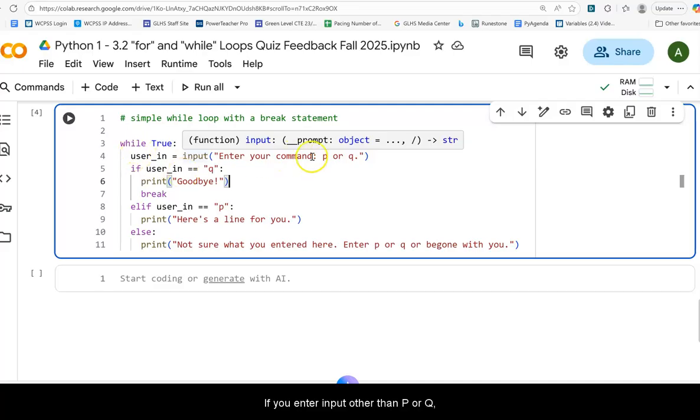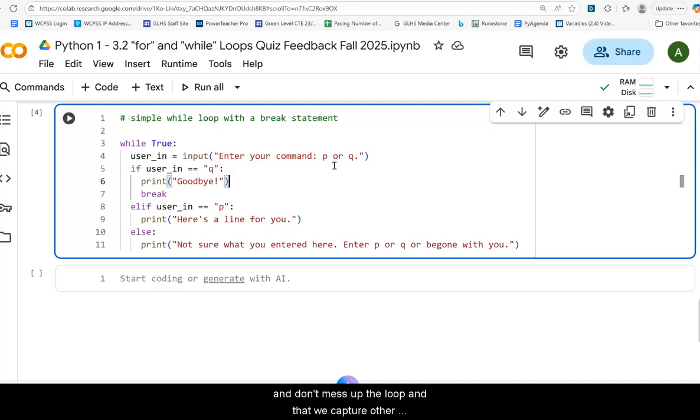If you enter input other than P or Q, just to make sure that we capture and don't mess up the loop, and that we capture other input, we're going to say, hey, not sure what you did here, enter P or Q. All right, so let's run this real quick and check it out.